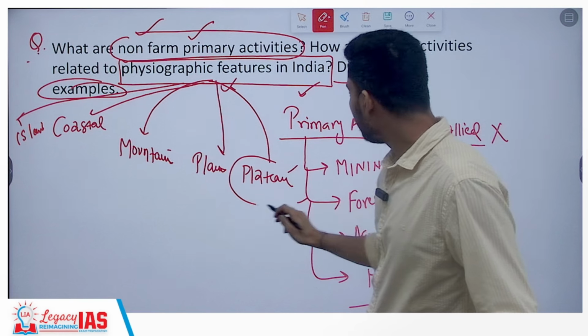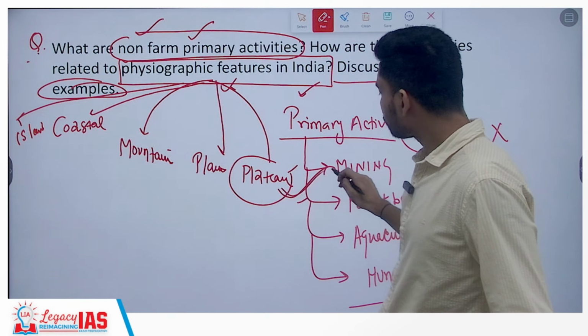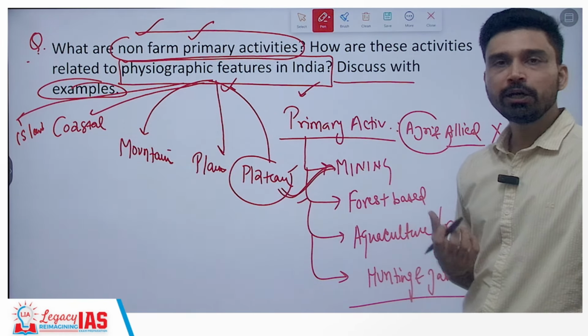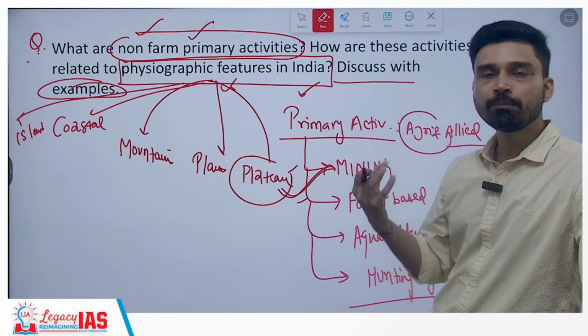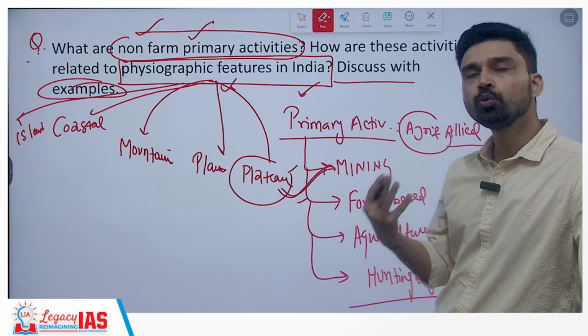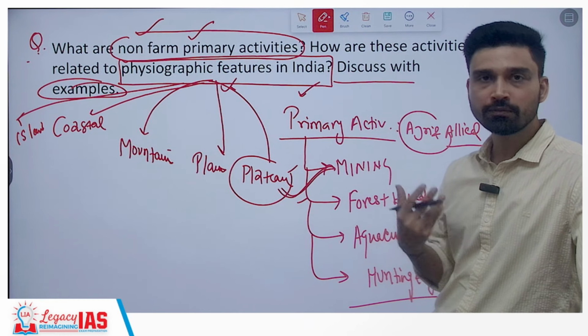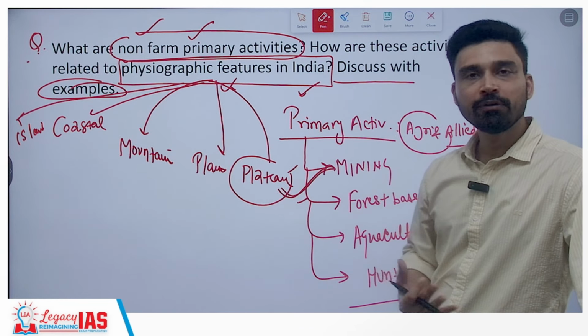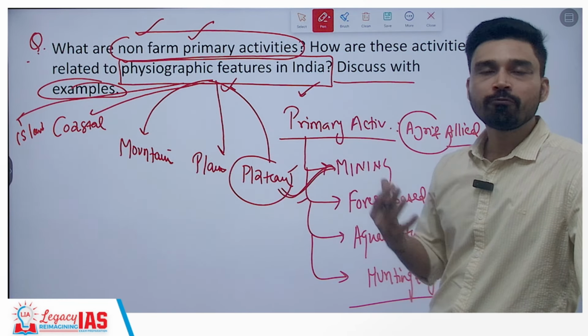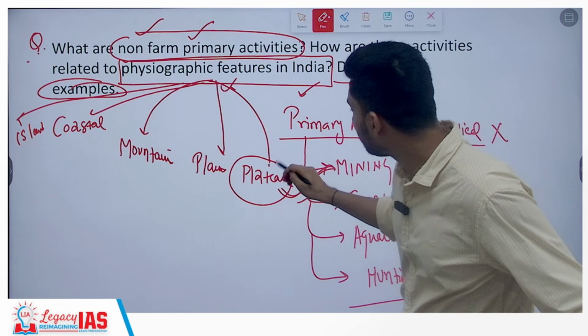If you look at the plateau, you can link it to mining activities, where you can talk about how in the peninsular plateau we can give the example of the Chotanagpur plateau, where we have huge reserves of coal, iron ore, and manganese, and we have bauxite mining, and, for example, mining of mica and such. Then you can relate it to the peninsular plateau region.